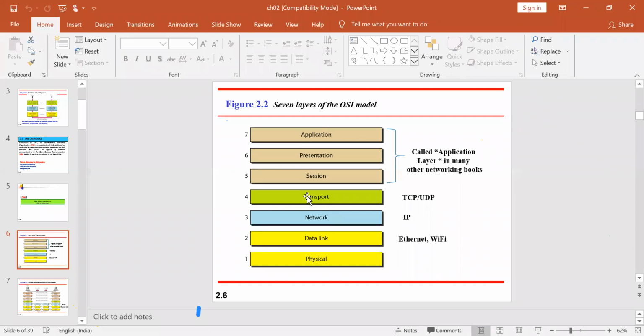Two protocols are very familiar with respect to the transport mode, like your bus, train, aeroplane, helicopter. This is nothing but your transportation department. In that, TCP and UDP. TCP stands for Transmission Control Protocol, whereas UDP stands for User Datagram Protocol.